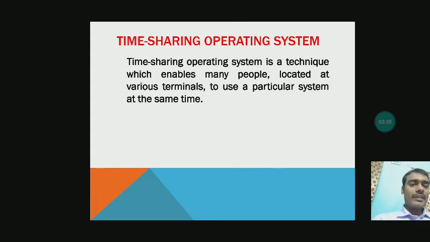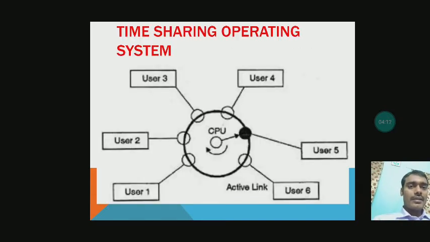All the different people are sitting at the various terminals, and they are doing different jobs. So time is shared between all the people. They are getting a fraction of time. Each and every job gets a fraction of time for processing. Now coming to the next, this is the figure of time sharing operating system.